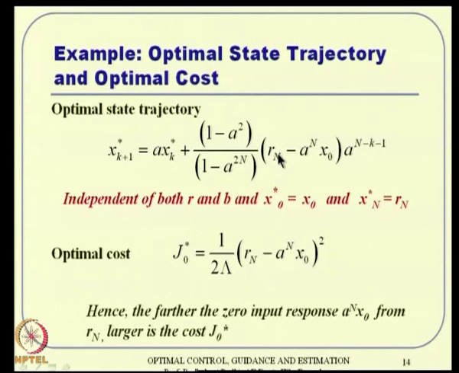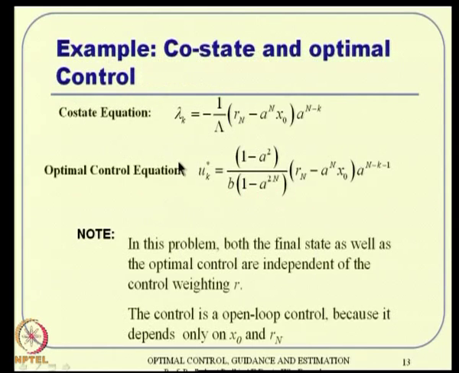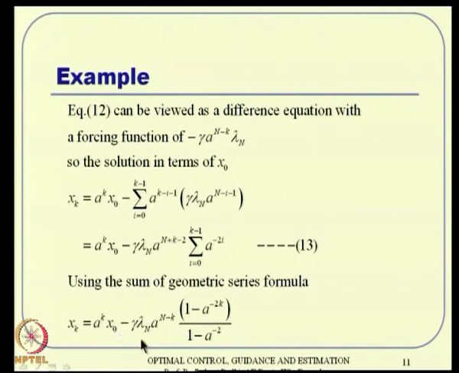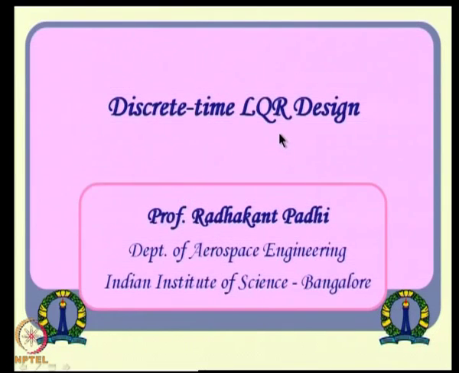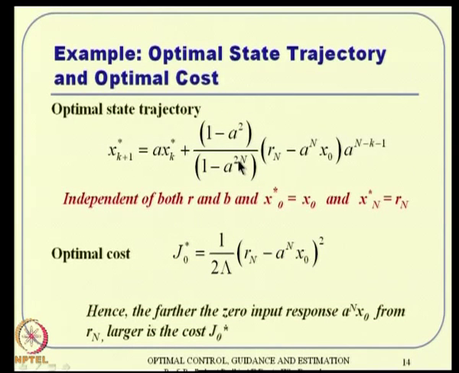So we do not need a solution for xk here, because this is a sequential, recursive equation. The moment you start with x naught and put in some formula here, with k varying from 0 to n minus 1, you keep on getting numbers. If you want a solution in xk, then that is the expression you need to use directly. But otherwise this is good enough. But also remember, the state trajectory is again independent of both R and B.